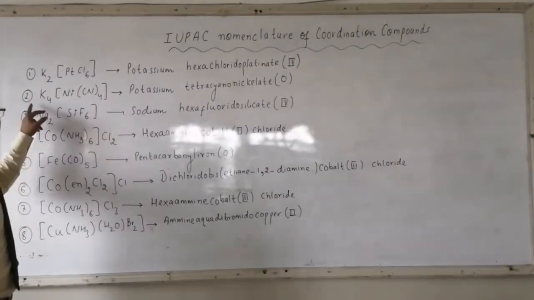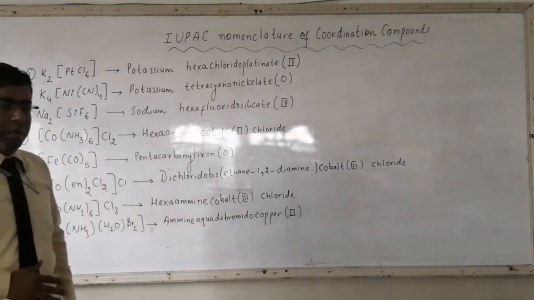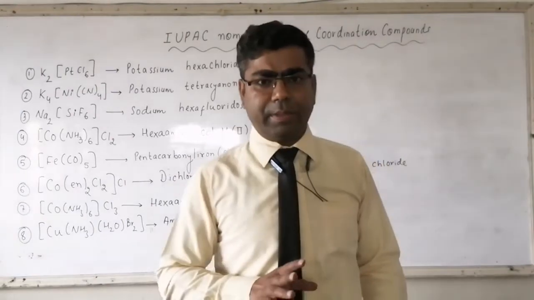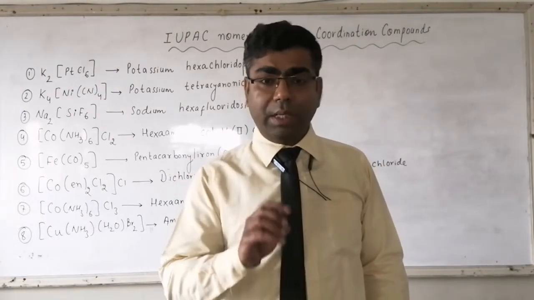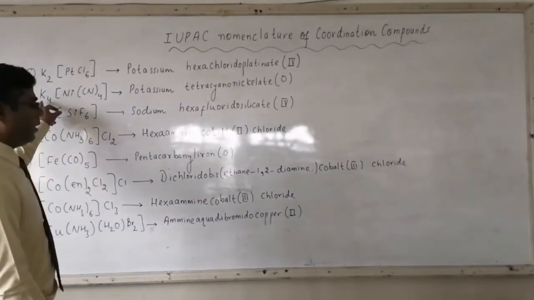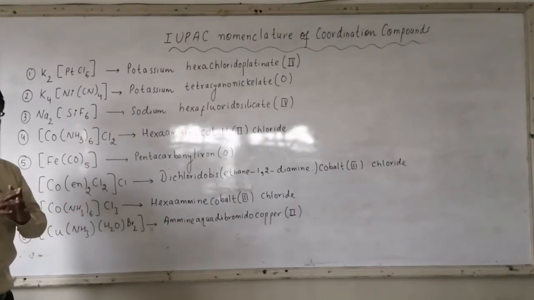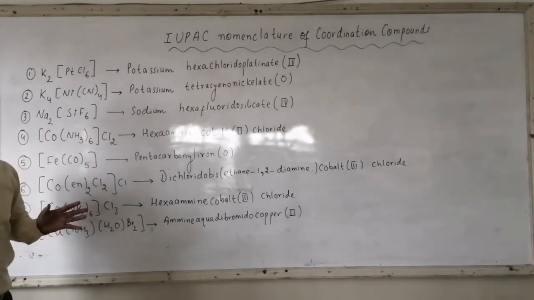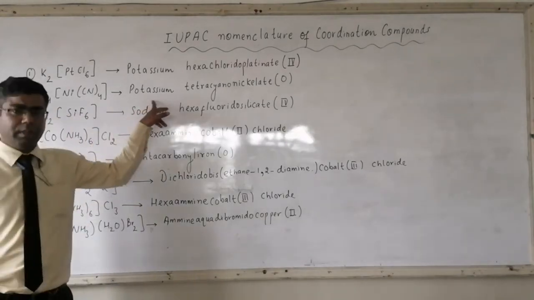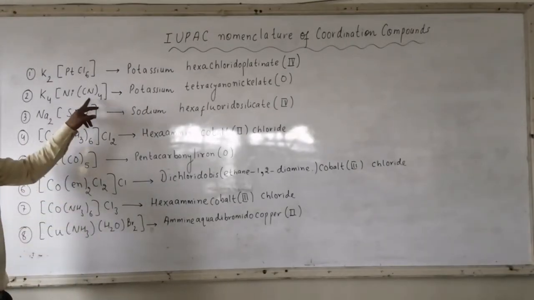Then we have the next compound, K4[Ni(CN)4]. Again the counter ion is positive, so the complex ion will have negative charge, and the name of the metal will end with ate. Here first the counter ion, it's K4. Don't use a numerical prefix. Don't write tetrapotassium. Clear? So here for K it is potassium. Then a space between the counter ion and the complex ion, CN4.